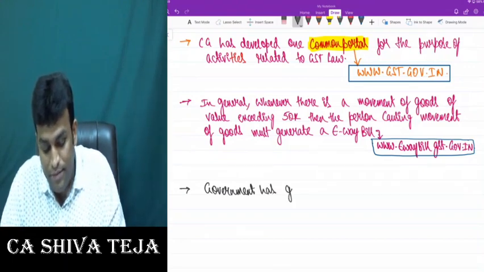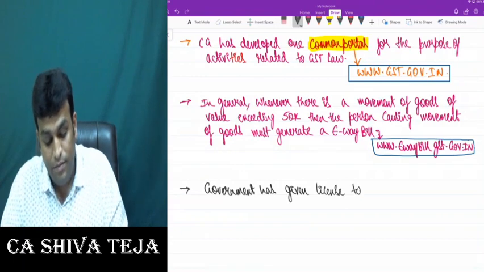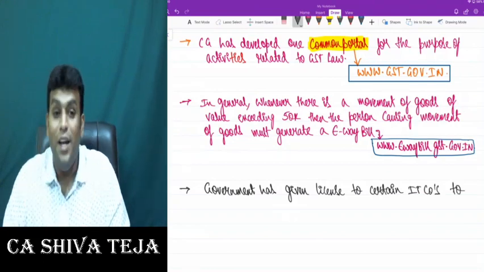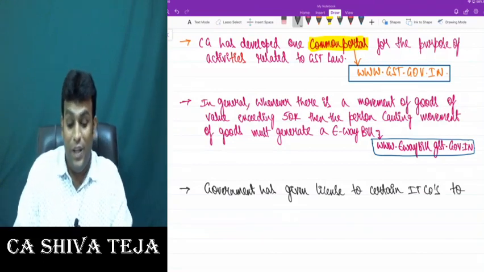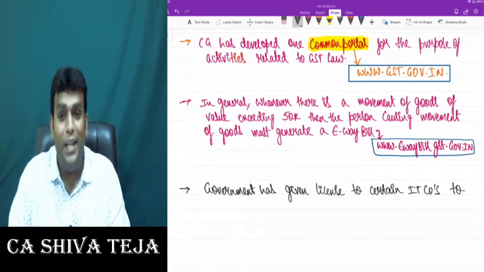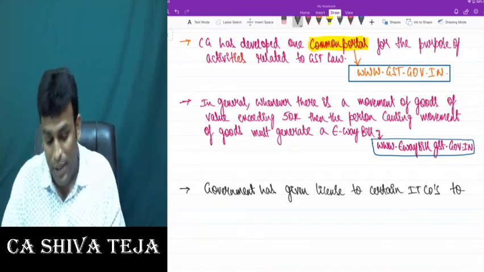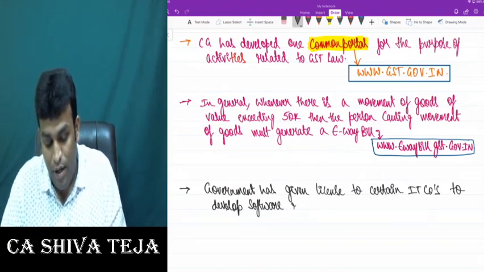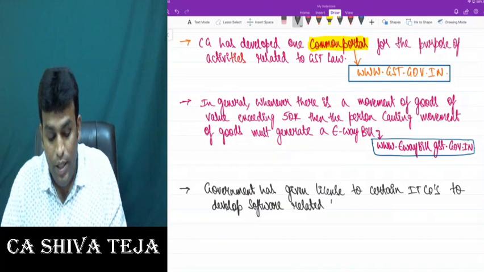Government has given license to certain IT companies, information technology companies, to develop software related to GST.